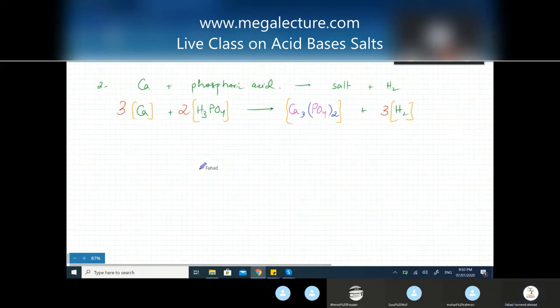Okay? Now I'm going to give you 2 equations. Try and do this yourself. Aluminium plus, let's say, sulfuric acid. Attempt this equation. It's going to produce salt. Metal plus acid produces salt plus H2. Anyways, try and do this one yourself.